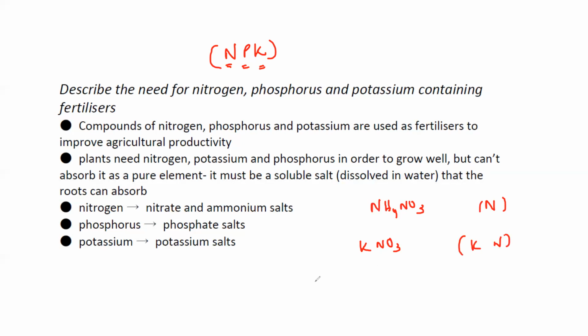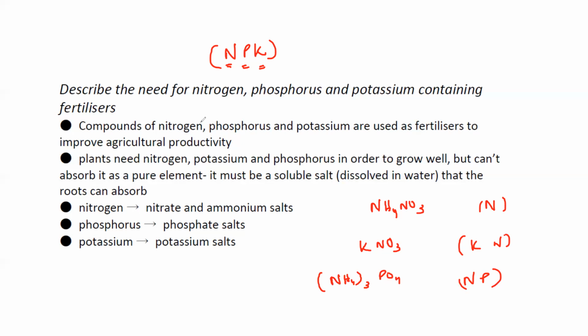And if I have ammonium phosphate, what can it provide? It can provide nitrogen and phosphorus. So there are different types of compounds or fertilizers depending on the use, whether we want the plant to grow faster, we want better roots, or we want to increase the growth or the quality of the fruit or the flower, then it needs potassium.